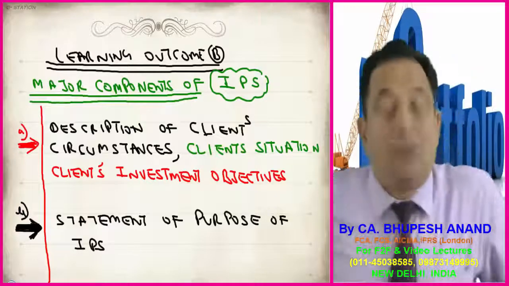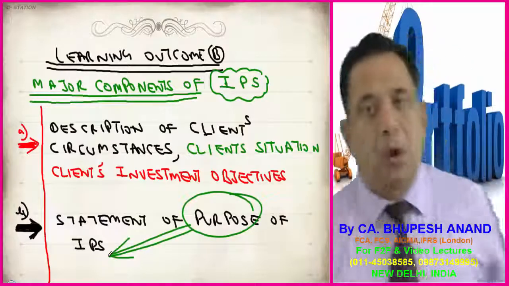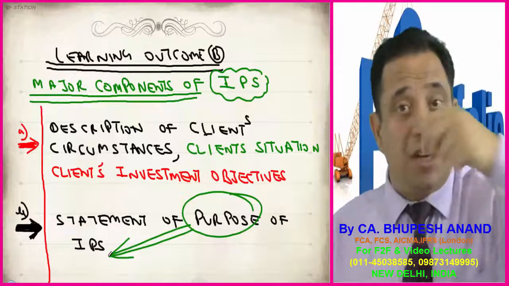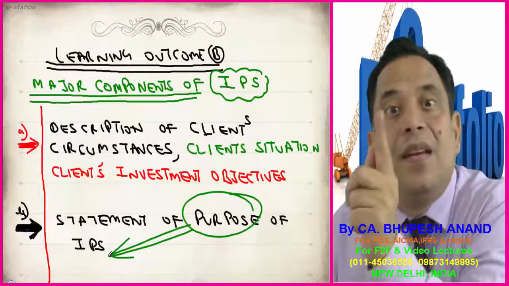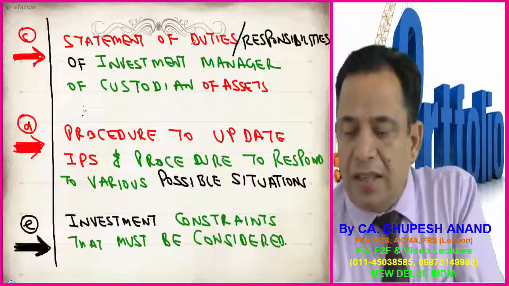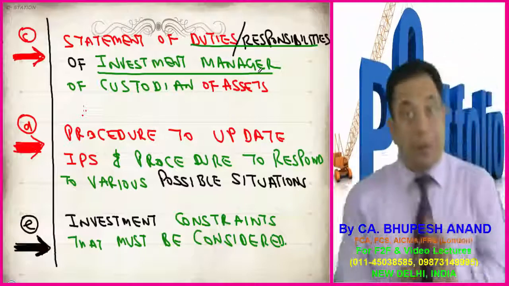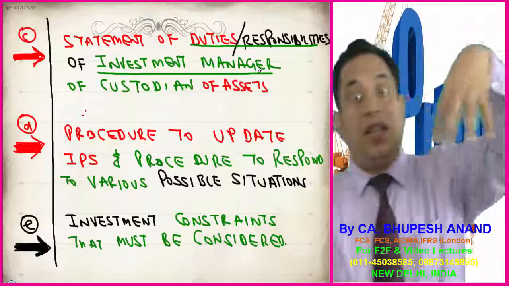And the statement of purpose: why we want to prepare this, the purpose of the investment policy statement. What is the objective? For example, in the memorandum of association of a company, there is an object clause stating the object of the company. All that clause, all that purpose is important. And the duties and responsibilities of the investment manager. In that investment policy statement, we will write down the duties of the manager who is investing his funds.